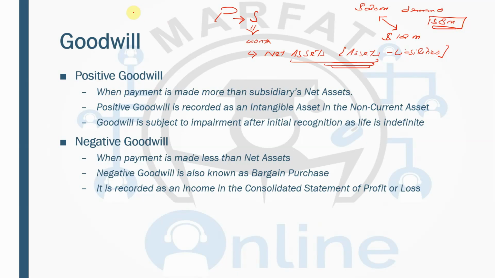For example, if they have key employees, the key employees are not recorded in the financial statements, but obviously over time they have trained their employees and spent something on them, so they will be charging a premium for those things. Maybe they have a good customer base.